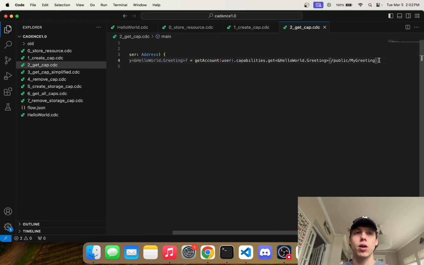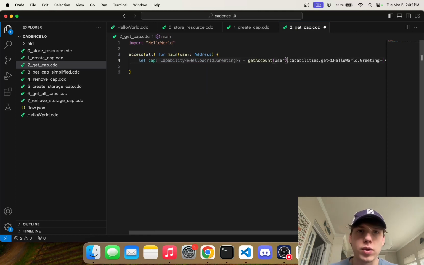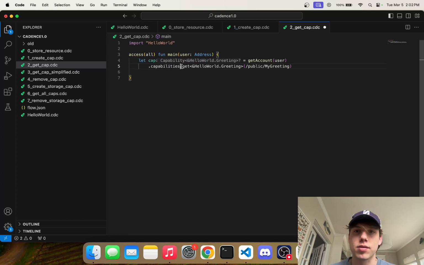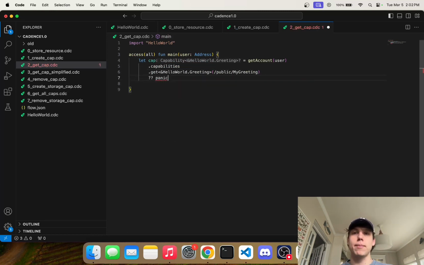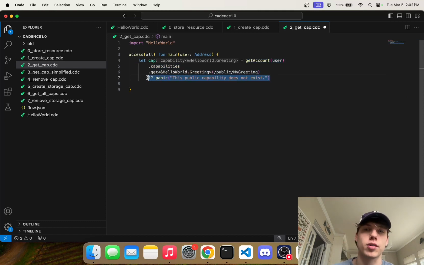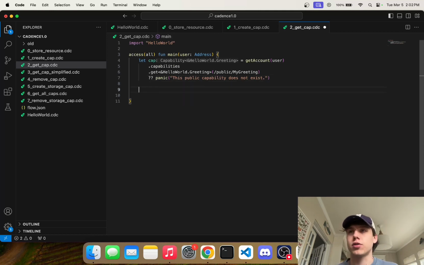So that's great. Now, just for better readability, I'm going to space it like this instead. Now, if this capability does not exist, we can panic and say this public capability does not exist. So this part of the code is going to return an optional, but this part of the code is going to say, okay, if that capability doesn't exist, just panic in the script. Now, I'm a big advocate in saying that in scripts you shouldn't really be panicking. You should probably just return nil or something, but just for demonstration.